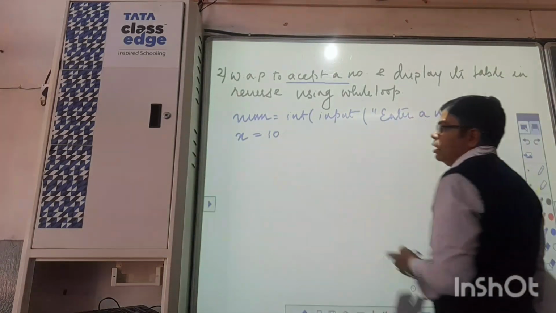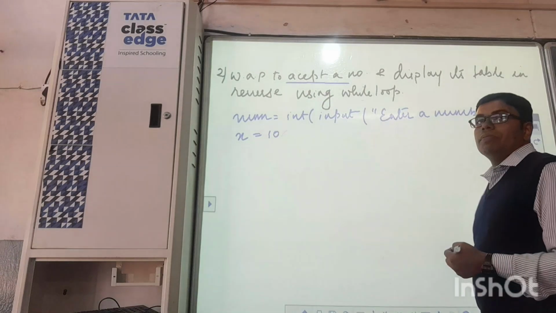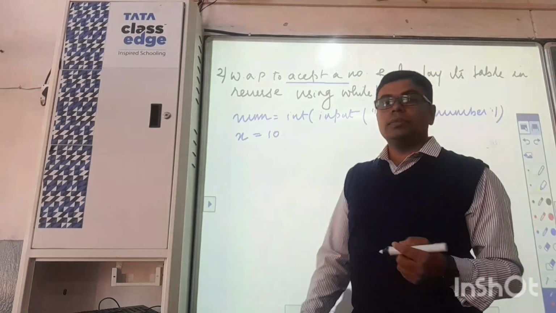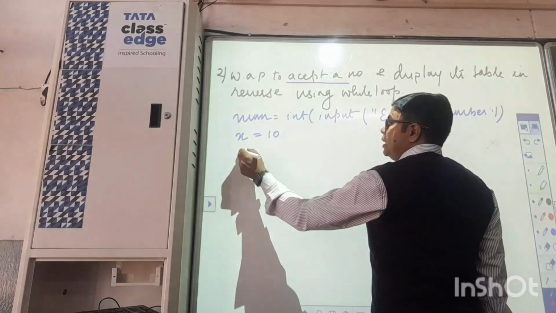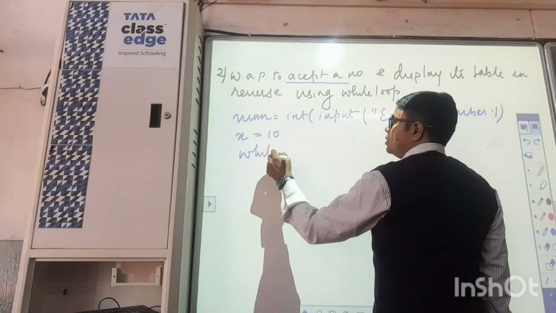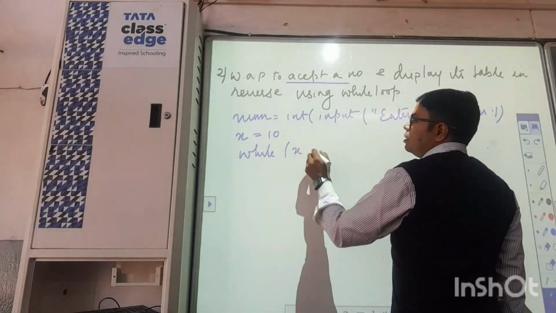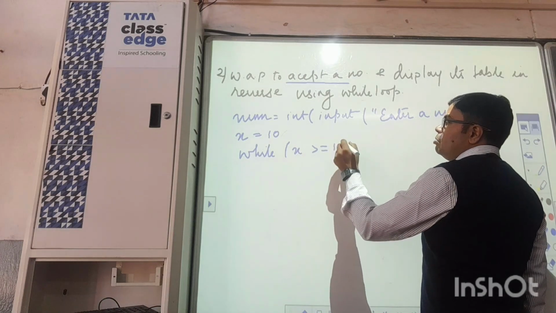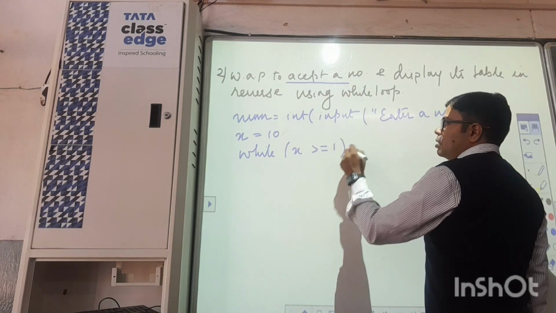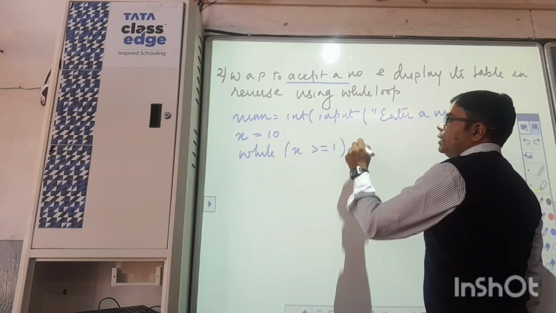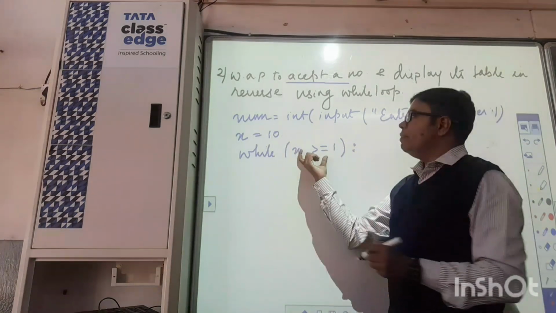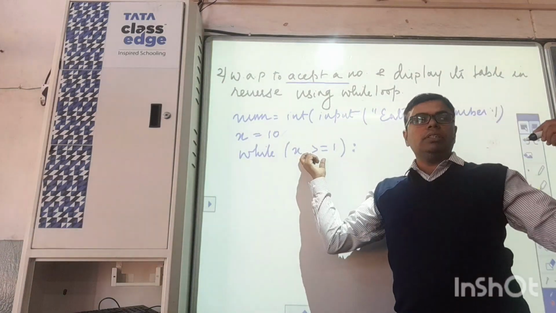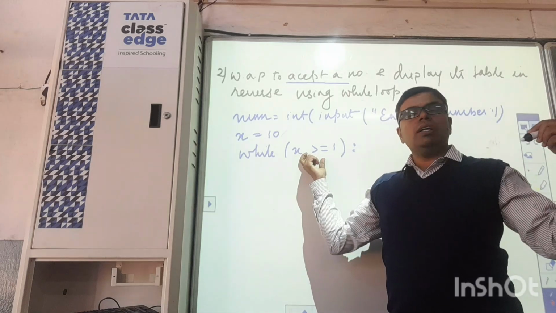Next, this is initialization. What condition should we write? While x is greater than... Yes, while x is greater than or equal to 1. Already x is 10. Yes, sir. Till where should it go? Since it is going in reverse, greater than or equal to 1.